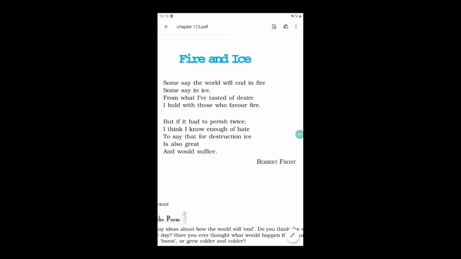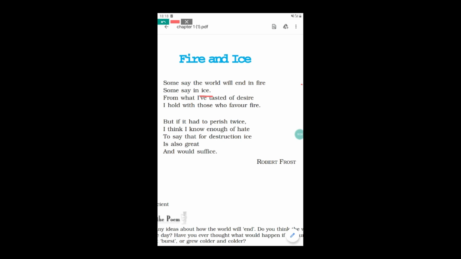Poet says there are so many people who support that this world will end with ice. Here ice stands for hatred, नफरत जिसे कहते हैं. So other people believe that once upon a time this world will be destroyed not only by fire but by ice, meaning hatred. नफरत के द्वारा भी इस दुनिया का अंत हो सकता है. सभी लोग आपस में नफरत करने लगे हैं. So further the poet says, from what I have tasted of desire.